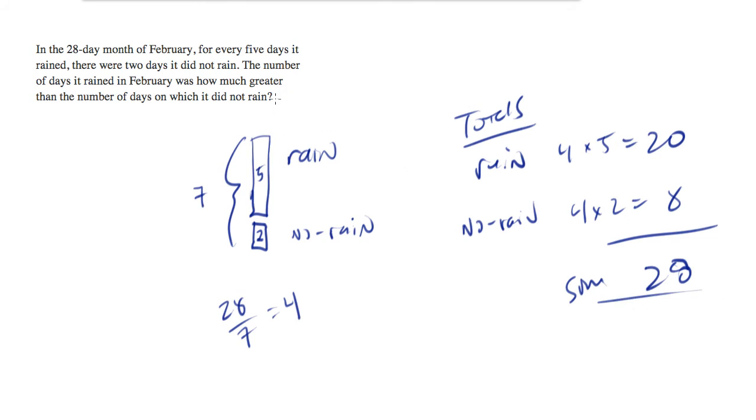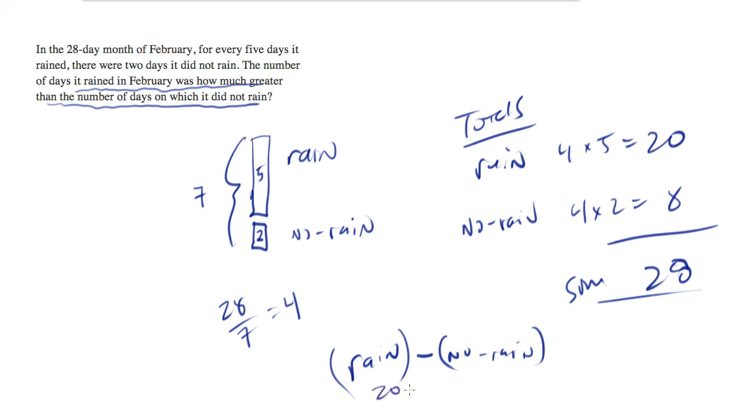And we've been asked how much greater the number of days it rained was than the number of days at which it did not rain. So we want rain minus no rain. And the answer here is 20 minus 8, which equals 12.